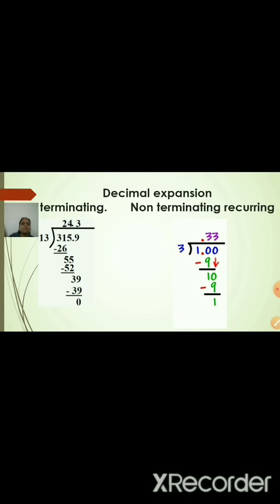If a group of numbers or a number repeats in the same way infinitely, it is called what? Recurring. And you can see you never get the remainder as 0, therefore it is called non-terminating recurring. And all these decimal expansions, that means non-terminating recurring numbers as well as terminating numbers, are nothing but rational numbers. So rational numbers are always terminating or non-terminating recurring numbers.